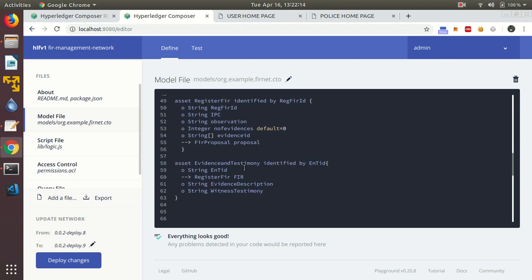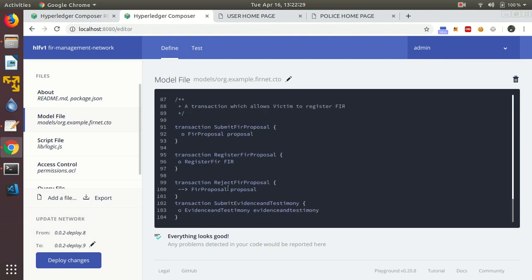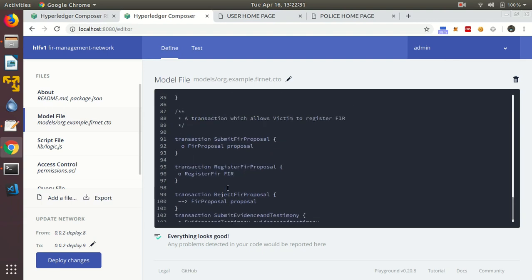Another asset is evidence and testimony. This asset will be used by the forensic department or either police department to enter the evidences and the witness testimonies against the registered FIR at a later stage. Now let's look at our transactions. These are the transactions that we have implemented.